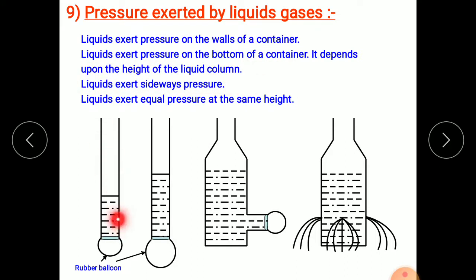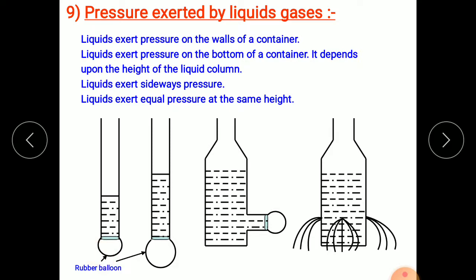In a glass tube, if you place a balloon at the bottom and fill some quantity of water, you see that the balloon is inflated, the shape of the balloon increases. Why did it happen?